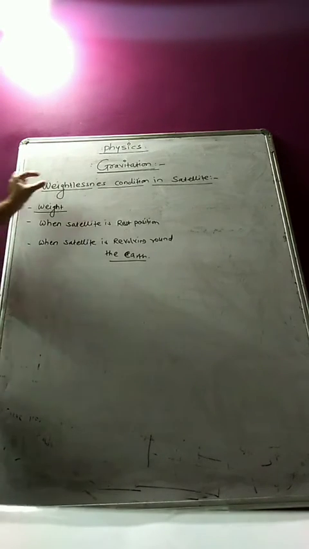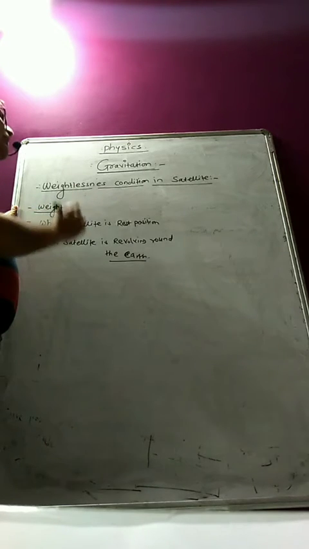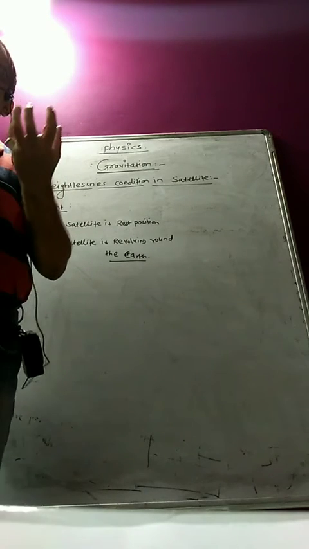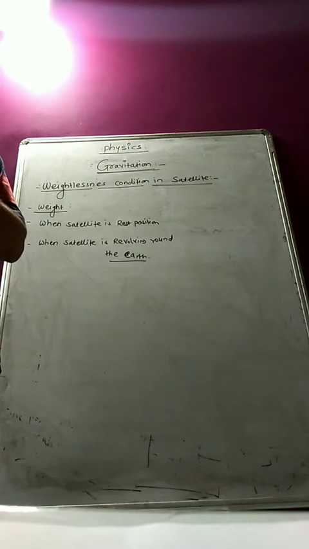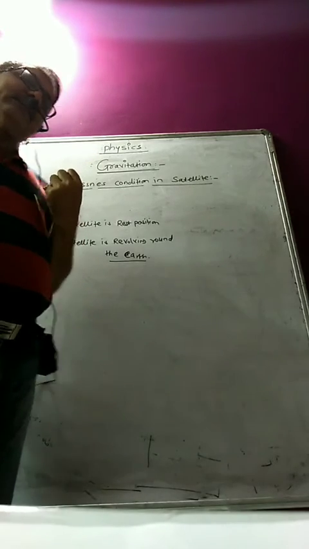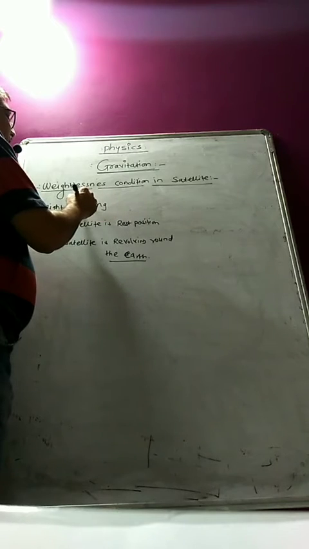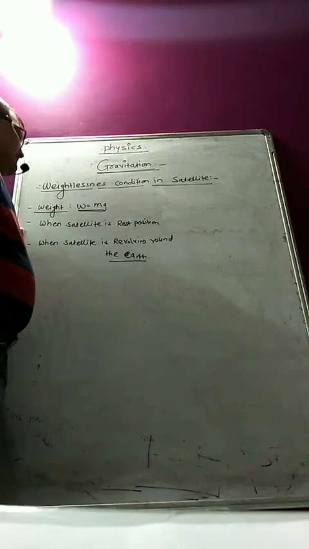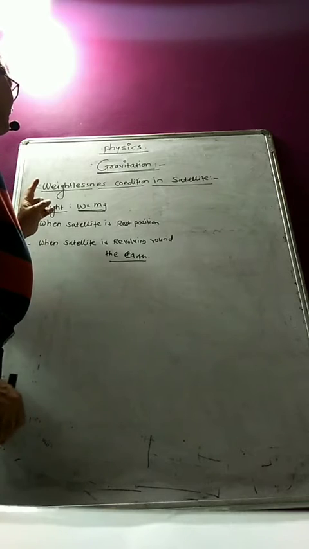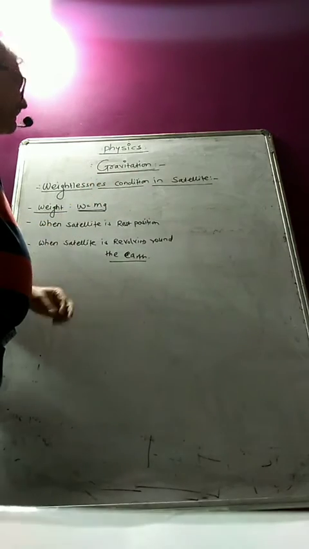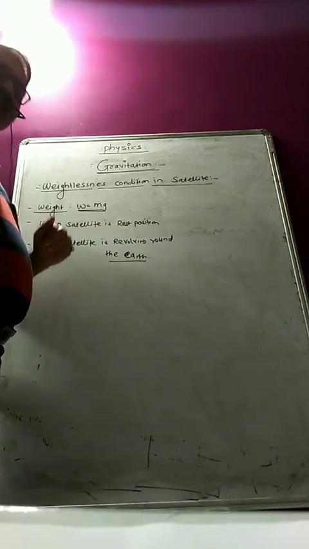So when you talk about the weight of a body, actually the weight of the body is the force with which any body is attracted towards the center of the earth, or we can also say that the force with which the earth attracts a body towards its center is called the weight of the body, or that weight W is given by m into g. Now sir, if this is the weight, then when can we say that the body does not have weight, or what is the weightlessness condition in a satellite? We are talking about the satellite particularly.